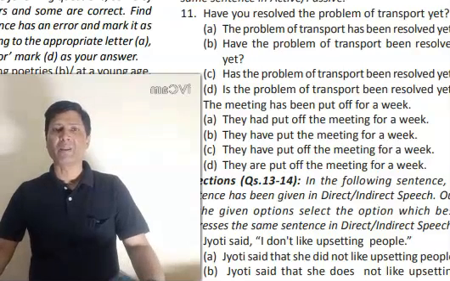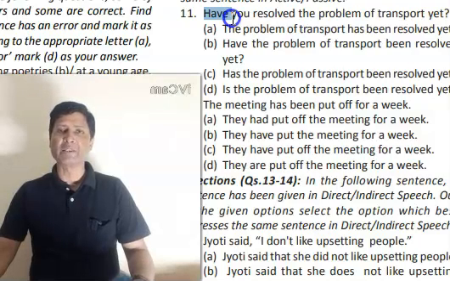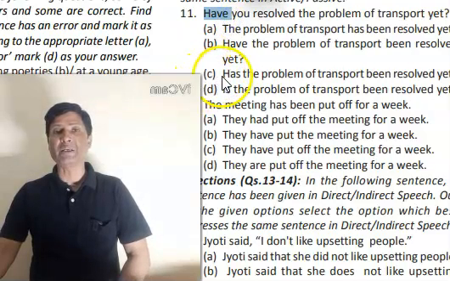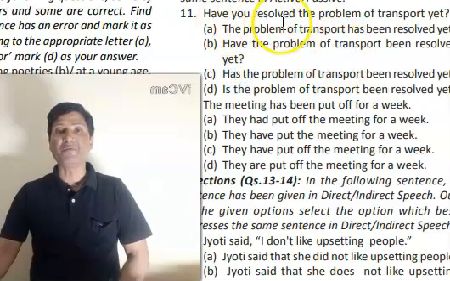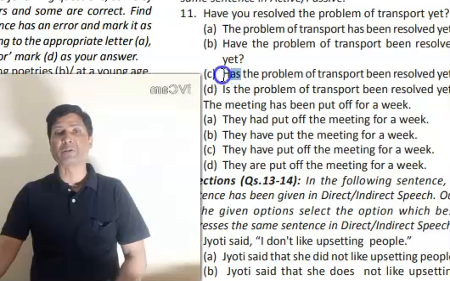For example, if this question is beginning with have, it shows that it is in present perfect tense. So your answer should also begin with the present perfect auxiliary. At the beginning of the four options, even if you do not understand, option C is the only option beginning with has. Here the word problem is singular, so it will be followed by a singular verb. This singular verb is coming before the subject, so it should be C.